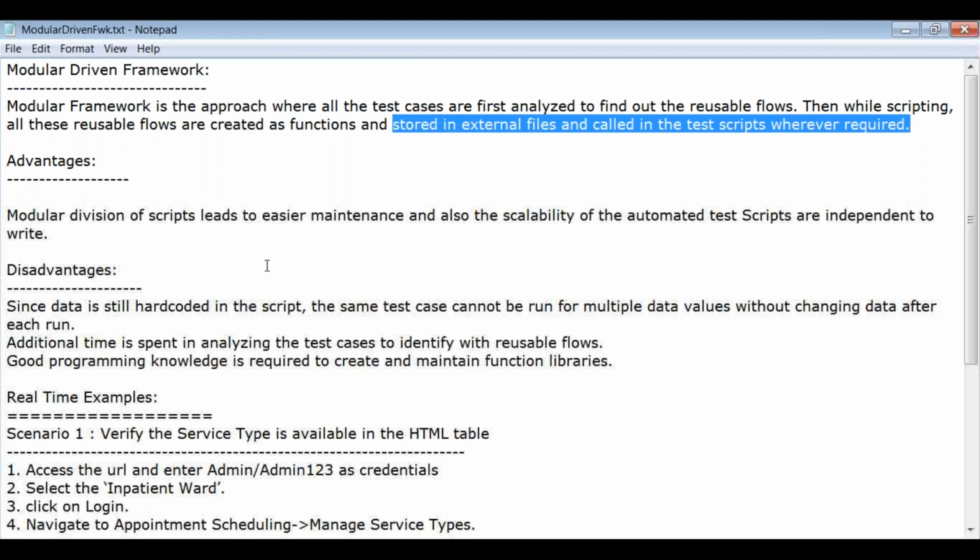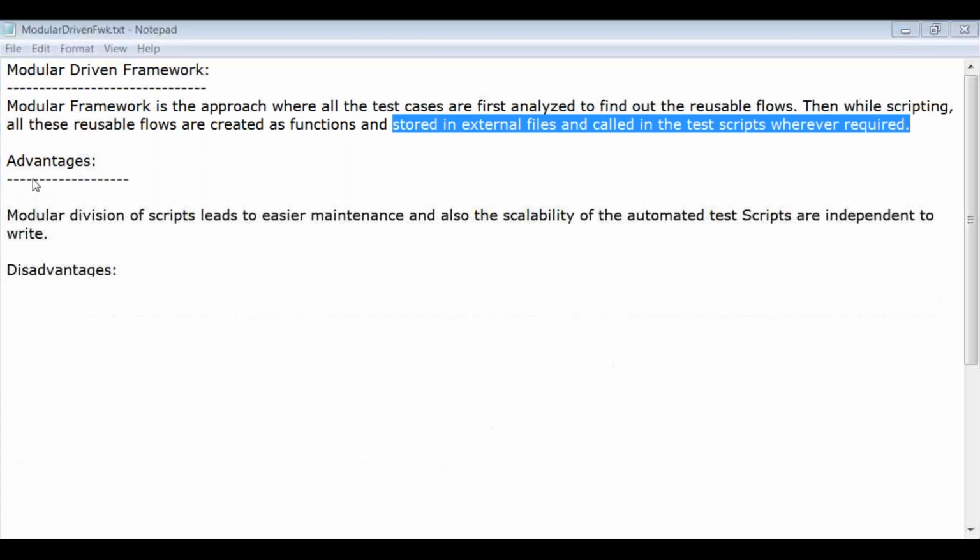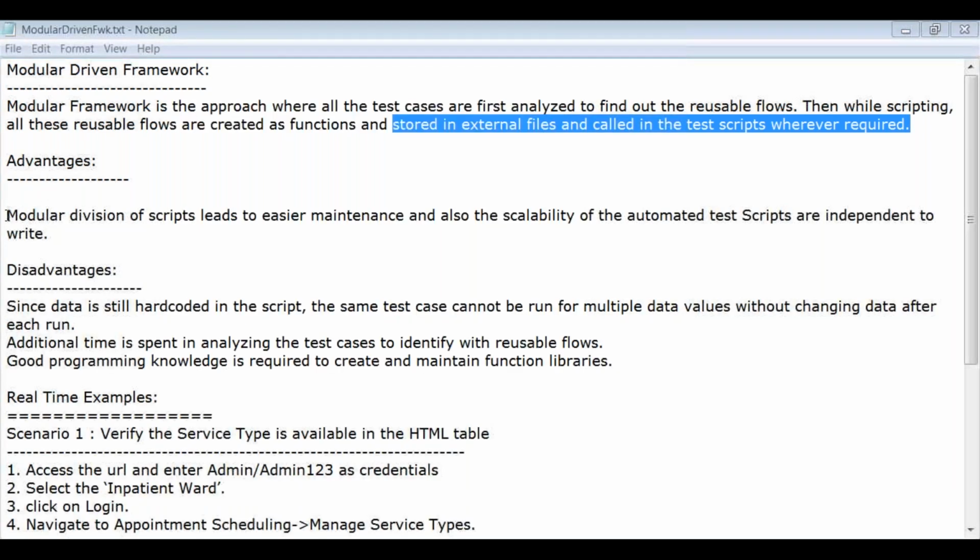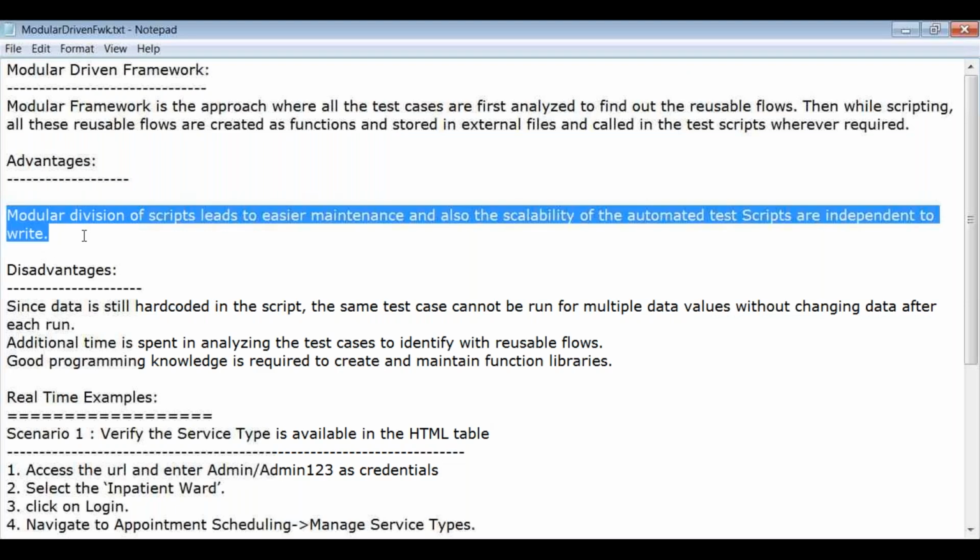So the modular framework mainly focuses on converting the test cases into reusable flows, converting those into functions, and calling the functions in the test scripts whenever required.